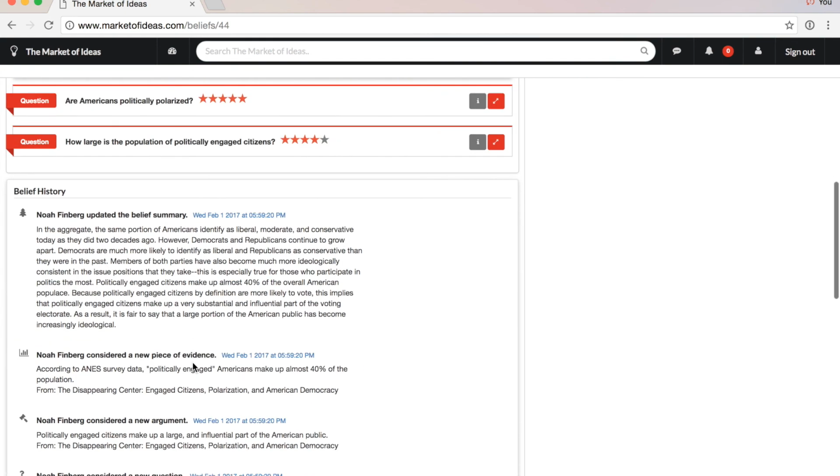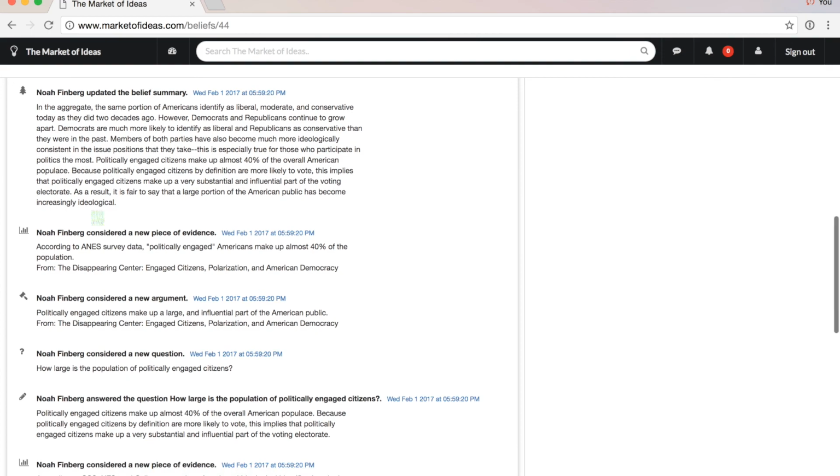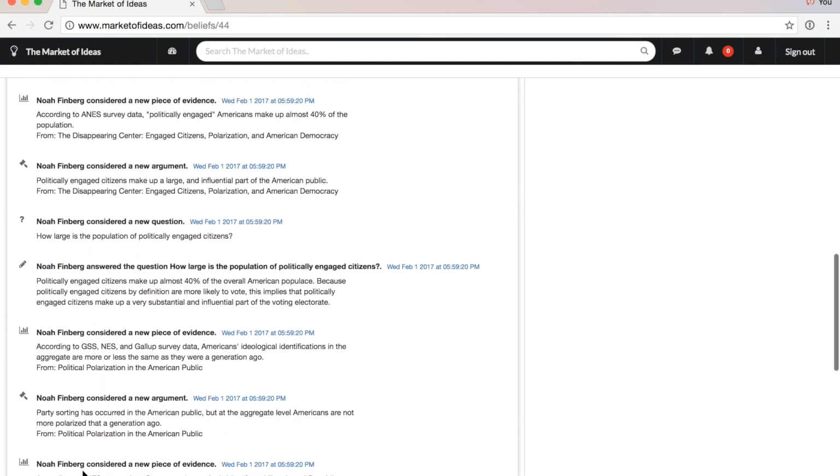Over time, you'll even be able to see a history of how your belief has evolved based on new information. This has been a quick introduction to building belief trees.